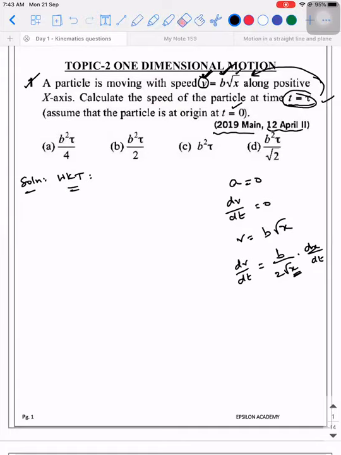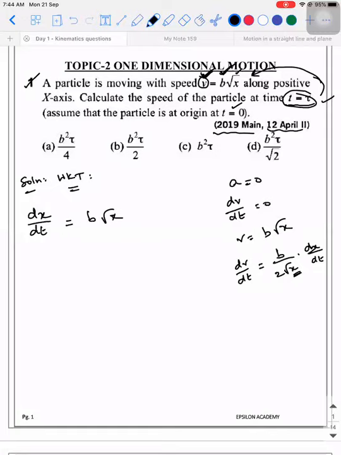I hope you're able to think why we are not supposed to do it that way. See, what is the basic definition of speed? Rate of change of distance by time. So if I take this speed as instantaneous speed, dx by dt will be equal to b root x.